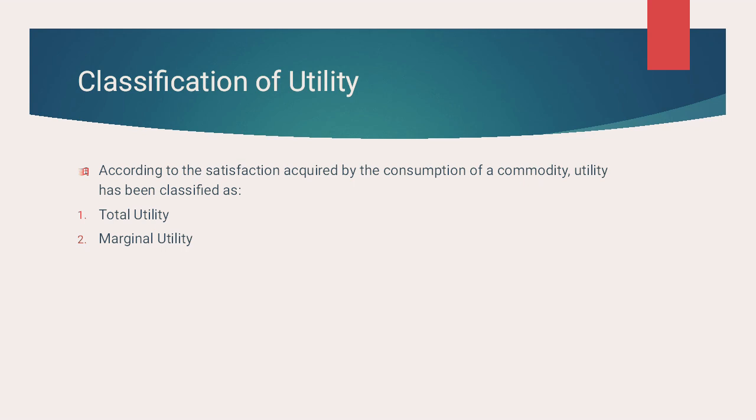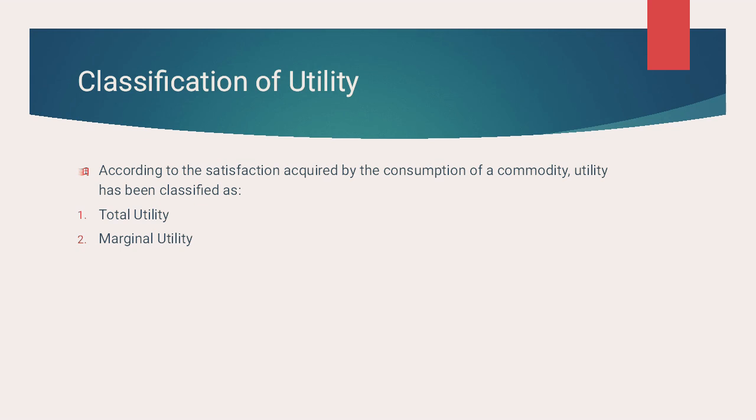Next is classification of utility. The classification of utility has been done in total and marginal utility. So first, what is total utility? Total utility means the total satisfaction received, the sum of satisfaction received by the consumption of some commodity taken together at a time. And it has a symbol TU, total utility.